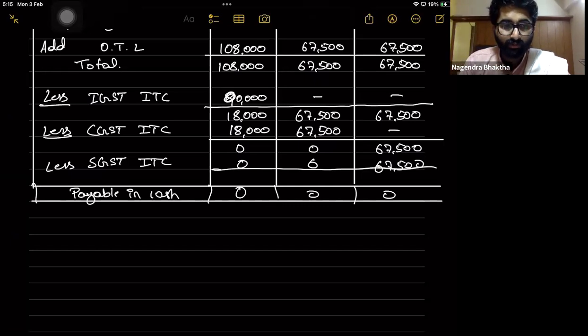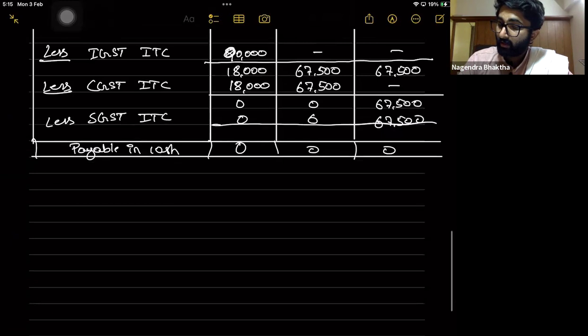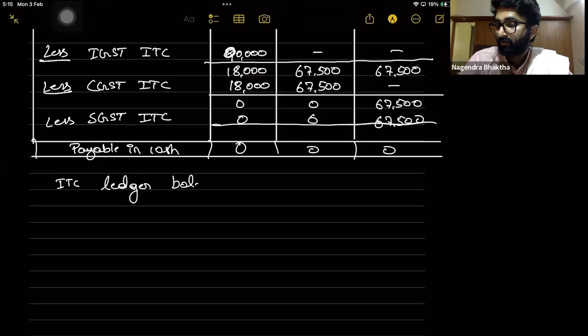But there is one point. What is that point? How much is taken forward? ITC ledger balance. What will be the ITC ledger balance? Very simple. ITC ledger balance is only there in SGST. Opening is 0.